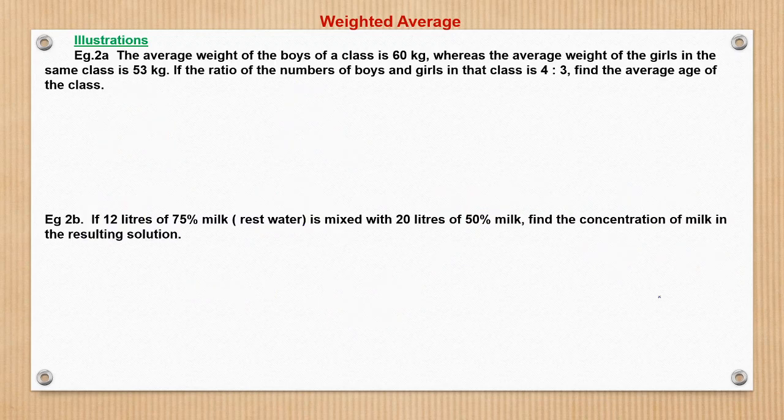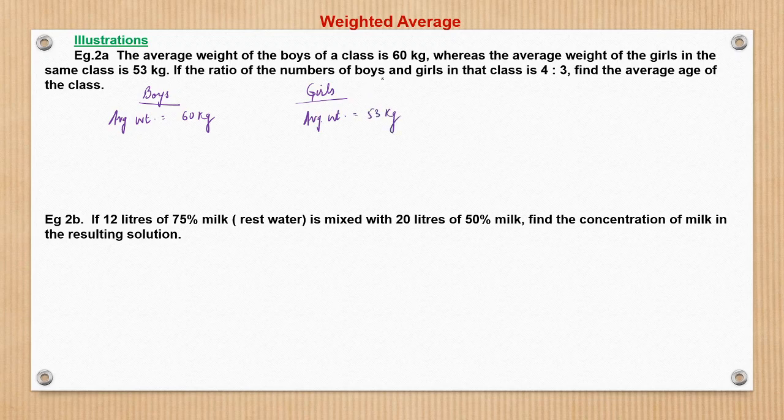Now let us see another problem. It would be similar only. The average weight of boys of a class is 60 kg, whereas the average weight of girls is 53 kg, right?